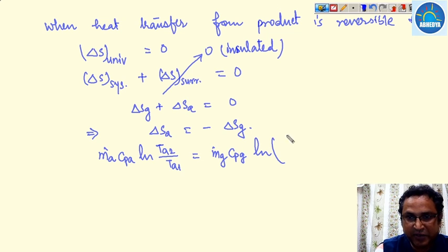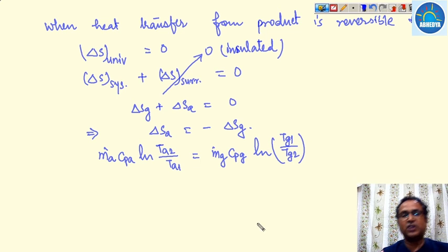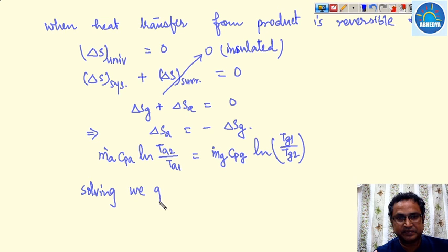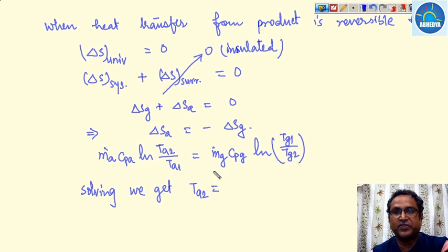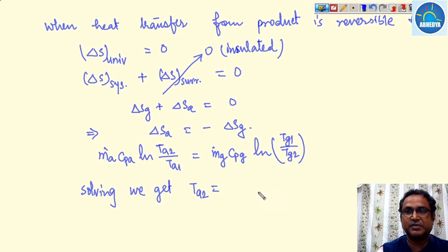Tg1 by Tg2. If you calculate it from Tg2 to Tg1, this negative and negative will give you the positive value. So solving, we get the final temperature of air for the reversible heating from the air preheater.